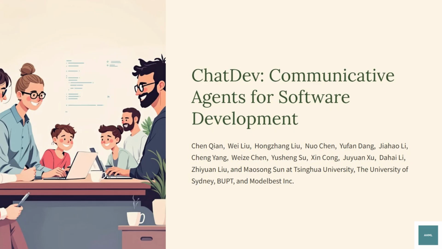Imagine a world where AI agents collaborate like humans, communicating, designing, coding, and testing with minimal errors. But how do they handle miscommunications or hallucinations? Enter ChatDev, a groundbreaking framework that streamlines communication between AI agents. Let's dive in.